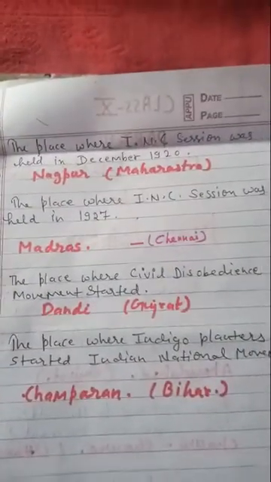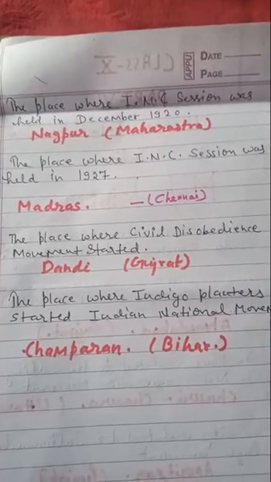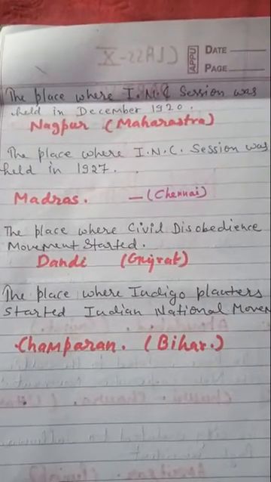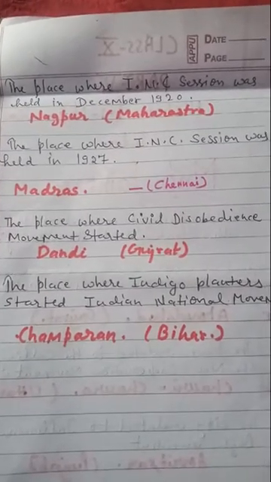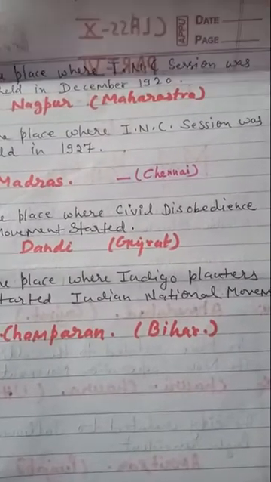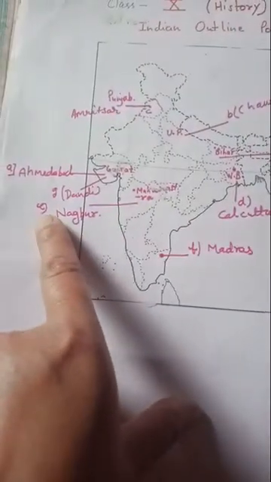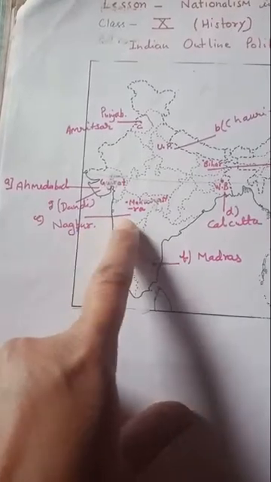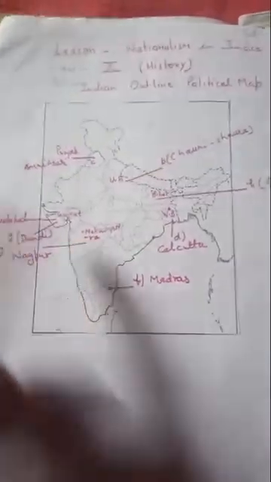Next question: the place where the Indian National Congress session was held in December 1920. You can see that in September 1920 it was Calcutta, and in December 1920 the Congress session was held in Nagpur, and it is in Maharashtra. So your E point will be in Maharashtra, and you will locate E, Nagpur. In December 1920, the Congress session was held in Nagpur, which is in Maharashtra.